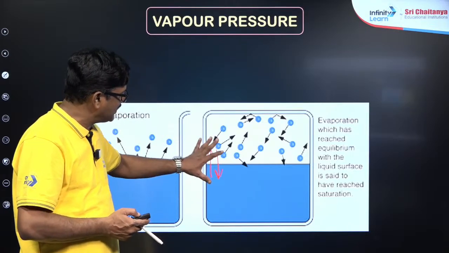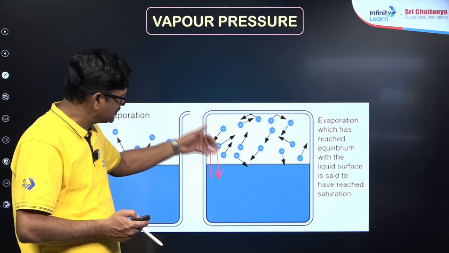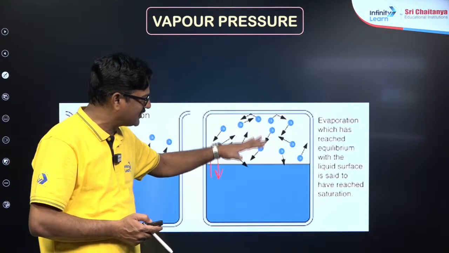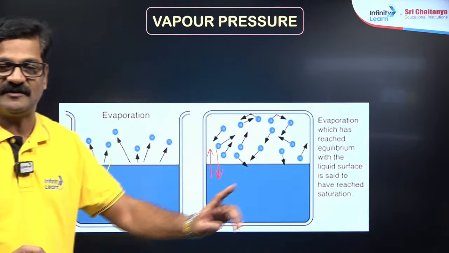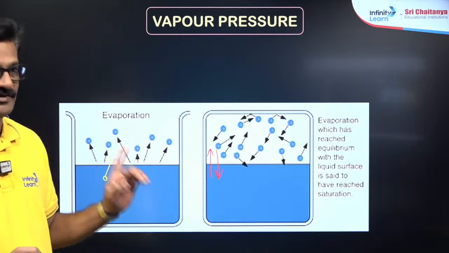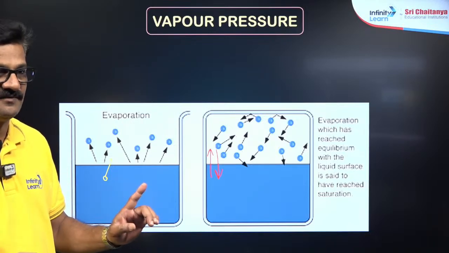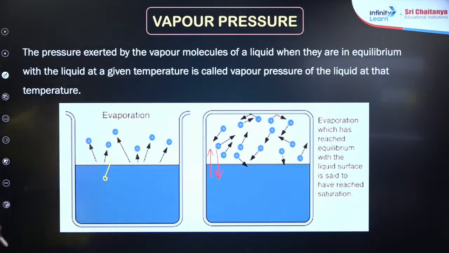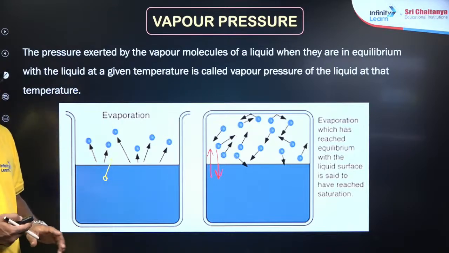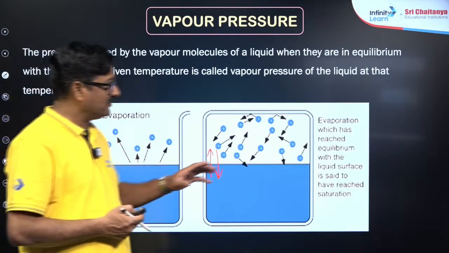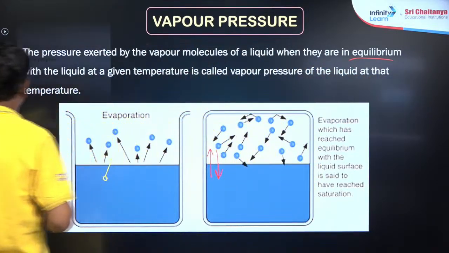This is called the state of equilibrium. At the state of equilibrium, the pressure exerted by the vapors on its own liquid is called equilibrium vapor pressure, or simply vapor pressure. Understand? That's very, very important, the definition itself: the pressure exerted by the vapor molecules on its own liquid. When they are at equilibrium, it should be at equilibrium, right?